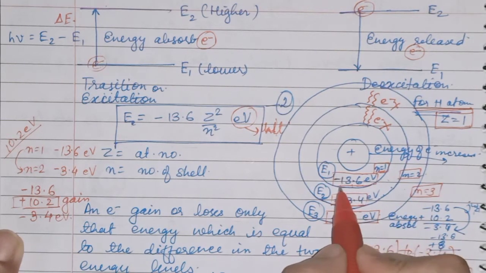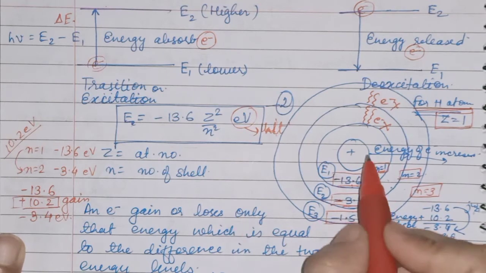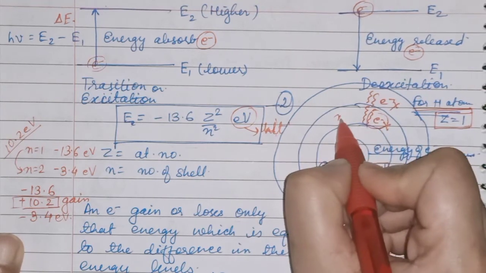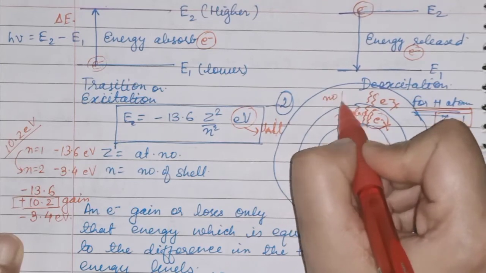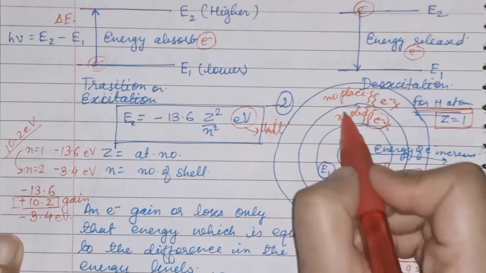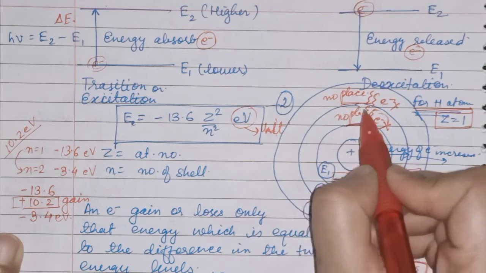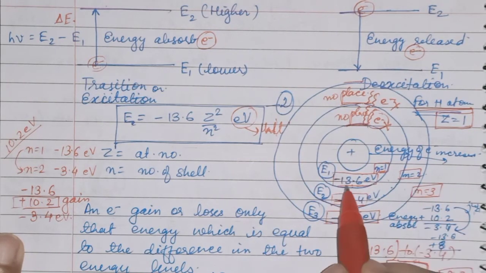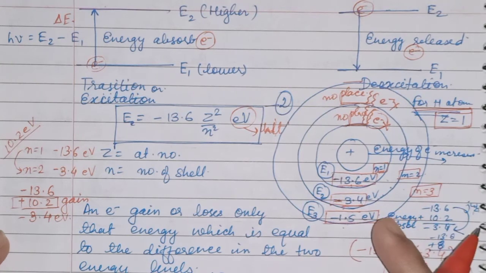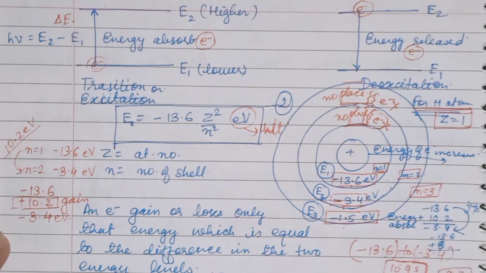If it is in between them, there is no place. Okay, the electron will get no place if it is in between. Understood? Here also no place. So these are the fixed orbits in which the electron can be placed, and for that placement they need this fixed energy for each orbit. This was the main postulate proposed by Bohr.